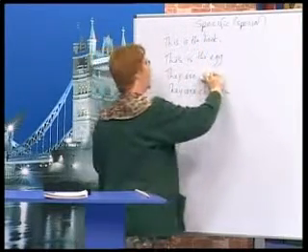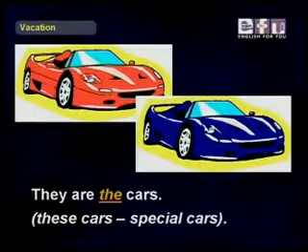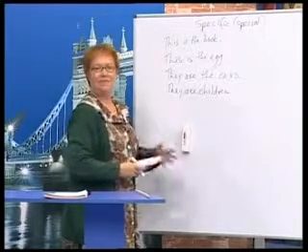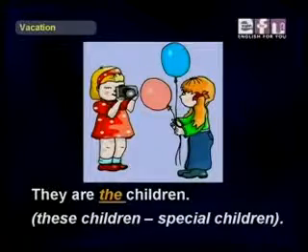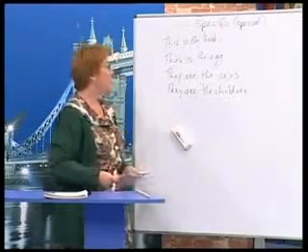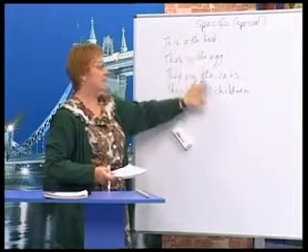Okay. Now, we have to change this one a little bit. They are the cars. Now we could put something like this. They are the cars I like. Very specific or special. And then finally, they are the children. They are the children, the special children I teach. They are the children. It's a special group now. Okay? So the is used when it's very specific, and look, it's all the same.